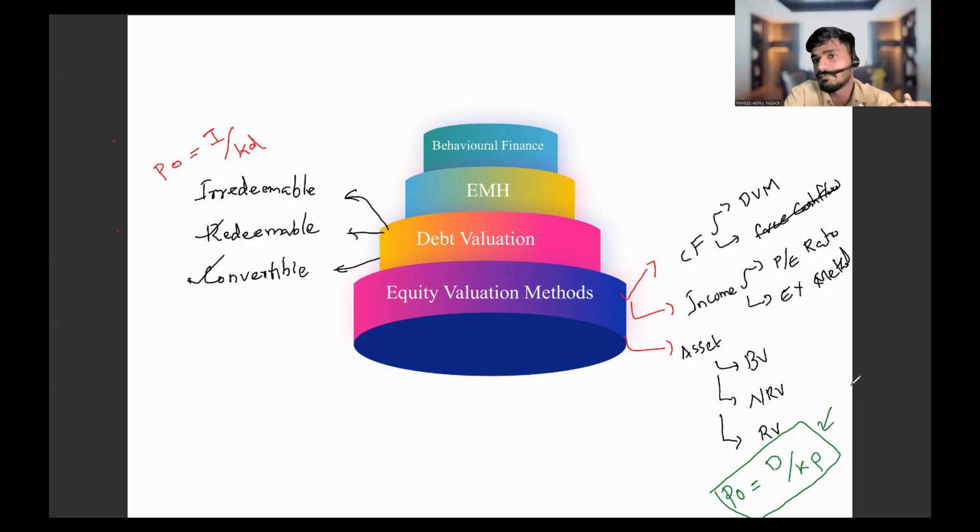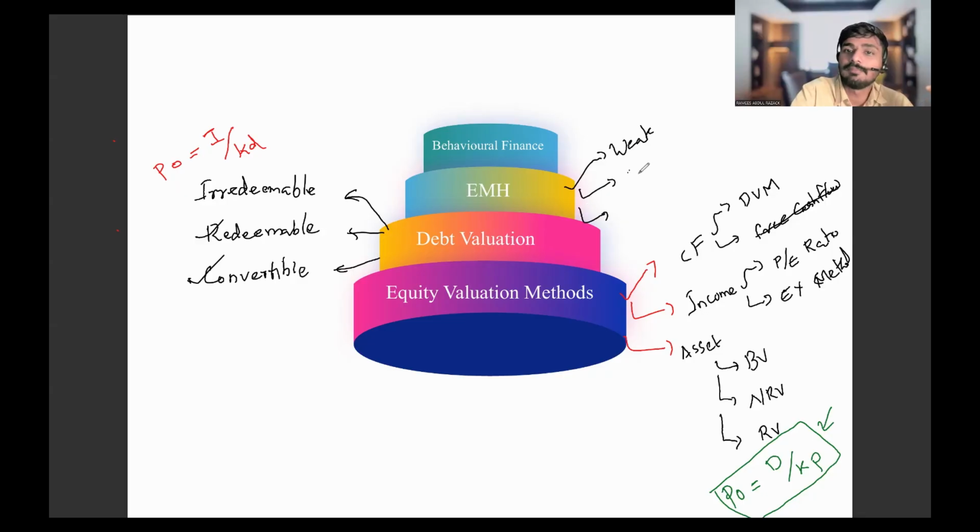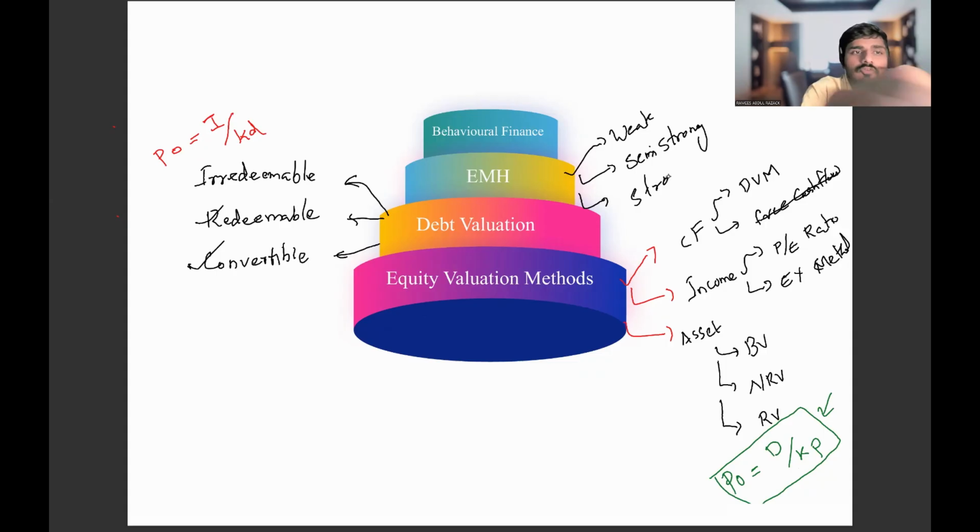In a stock market, there are different types of efficiency: operational efficiency, transaction efficiency, and information processing efficiency. Based on the information processing efficiency of a stock market, it is divided into 3 forms: weak form, semi-strong form, and strong form.